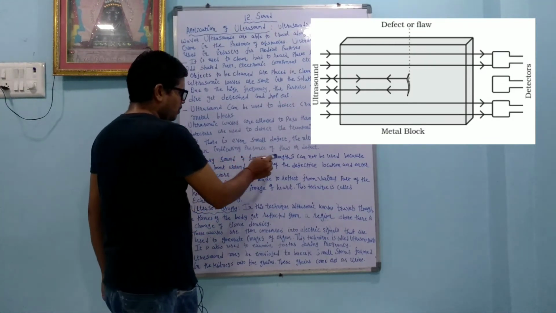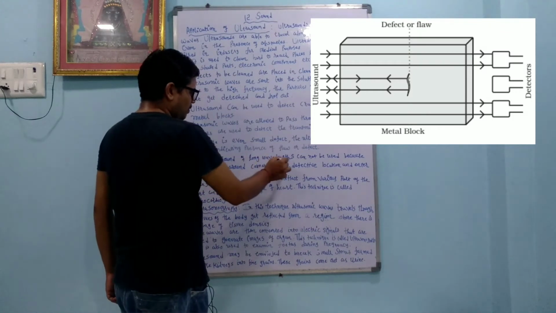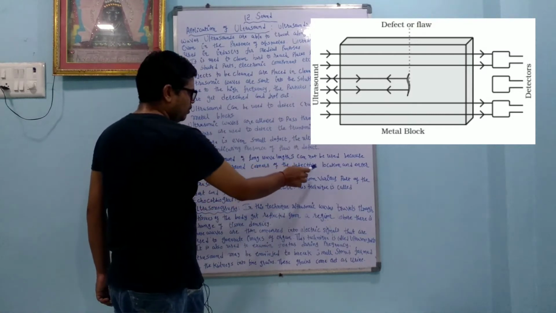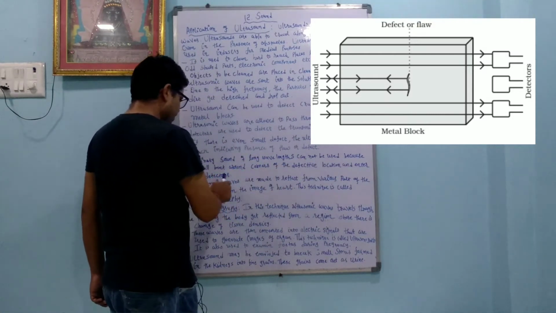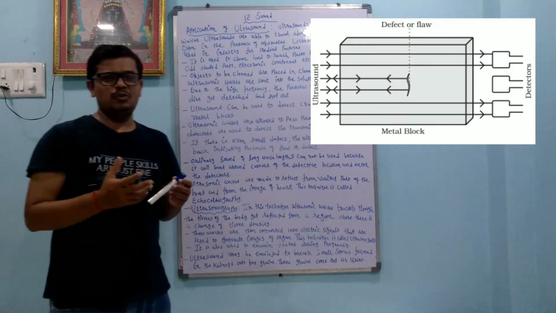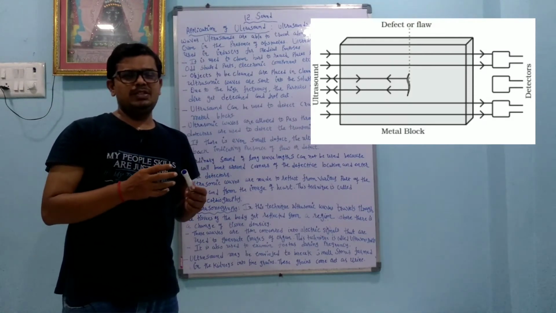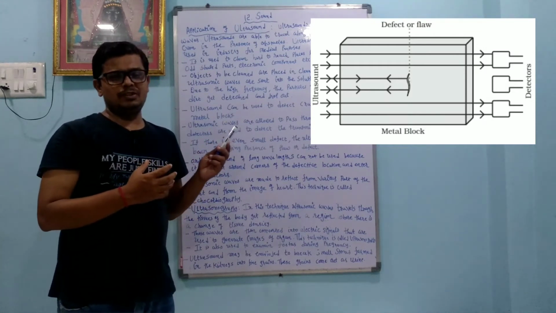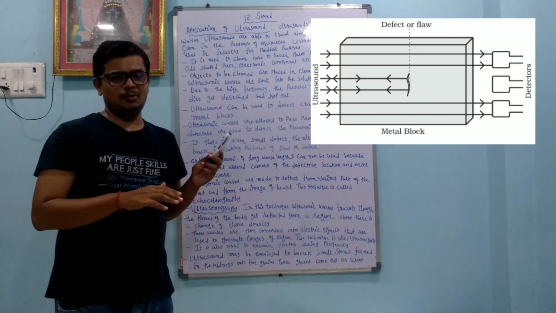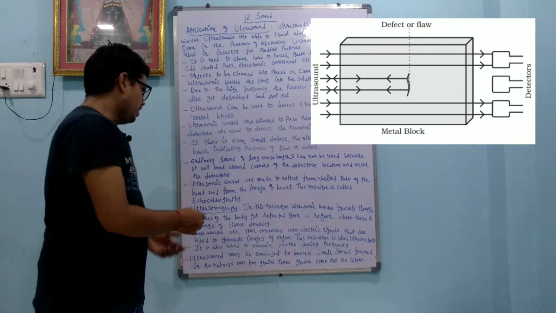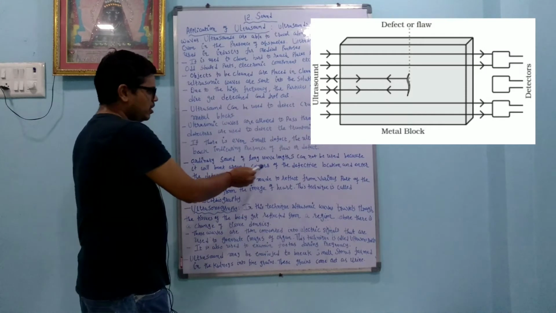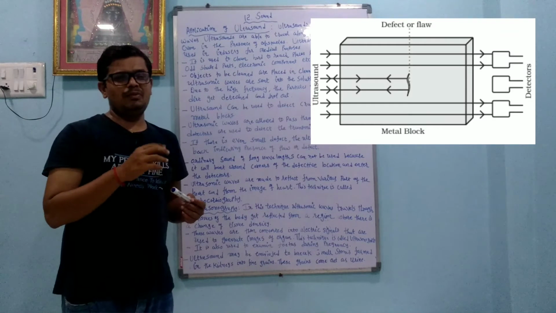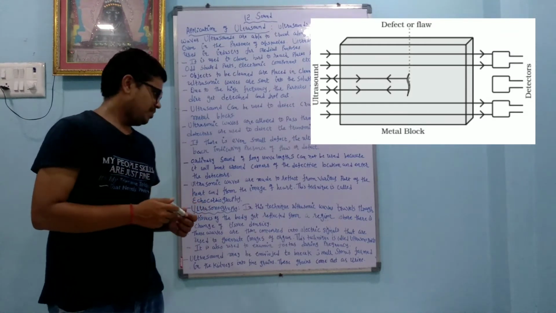Ordinary sound of long wavelength cannot be used because it will bend around the corners of the defective location and enter the detectors. So the main thing is that we cannot use waves which have a long wavelength. Long wavelength means low frequency, not high frequency. Whenever we send it, it bends around the corners of the defective location and then the detectors detect it, so we will not get the exact image of the crack.